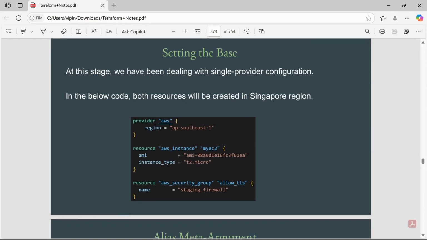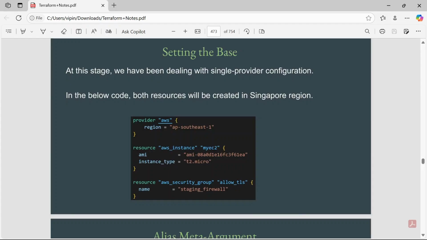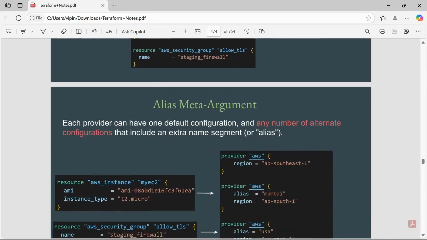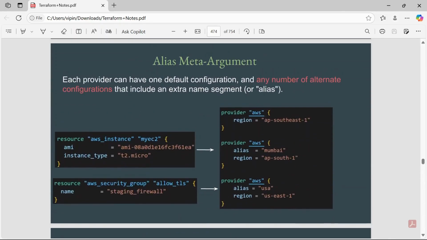If you see here, we are using only one provider section, so the resources will only be created in the Singapore ap-southeast-1 region. But suppose you want to create this EC2 in some different region and this security group in some different region. Here we have to use the alias meta argument.